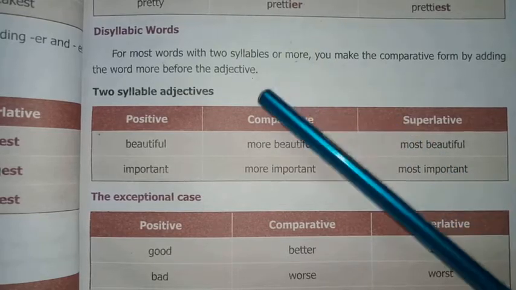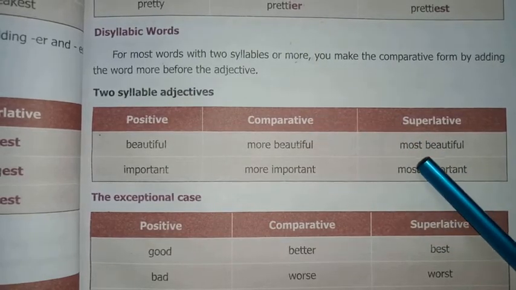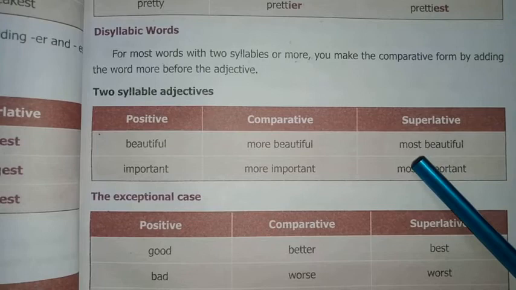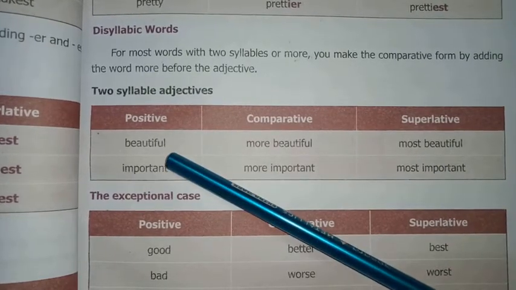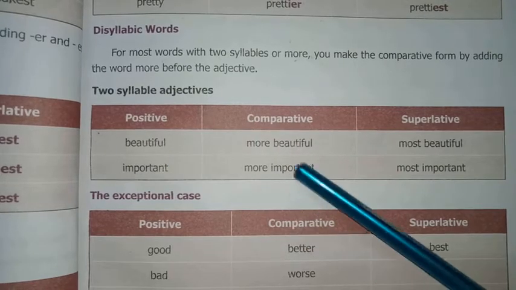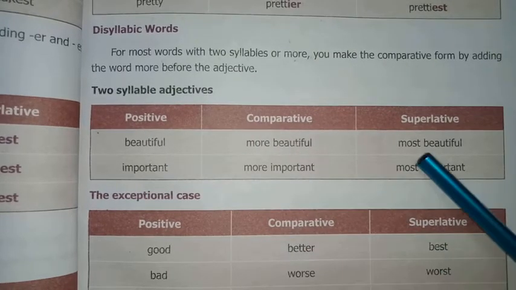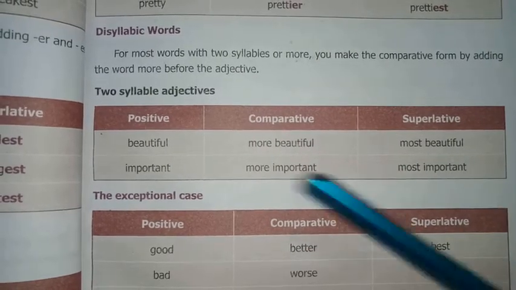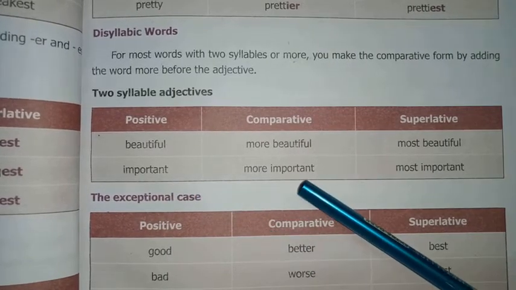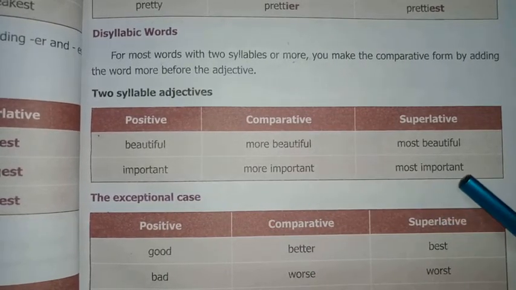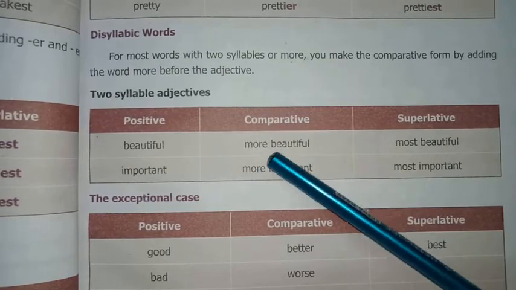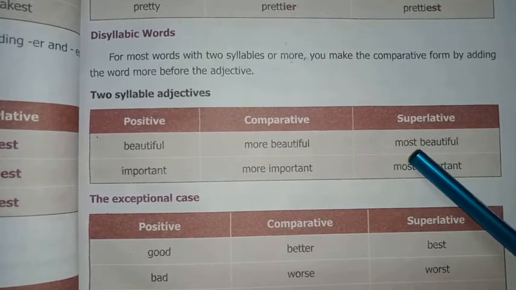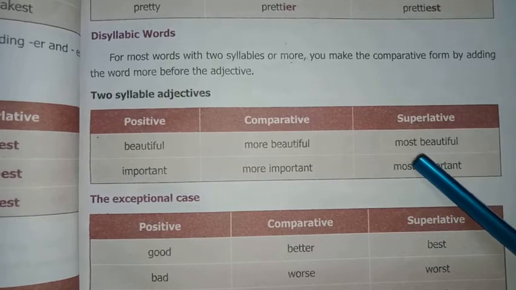And for superlative form, you have to add the word most before the adjective. For example, beautiful, more beautiful, most beautiful, important, more important, most important. Here we added more for the comparative and most for superlative form.